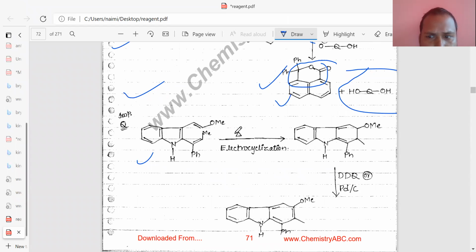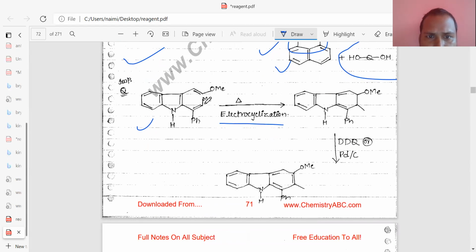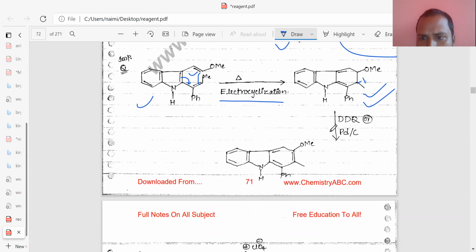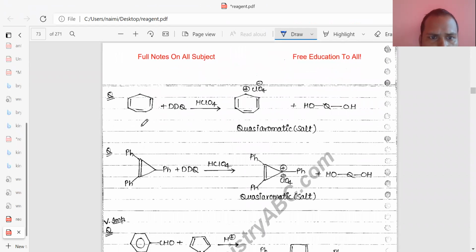Which allylic hydrogen? Here, electrocyclization takes place first, by which your product will be this one. How is it possible? This will shift here and this will attack on this and this. So first electrocyclization takes place, then this hydrogen acts as an allylic hydrogen, and by that mechanism these products are formed.